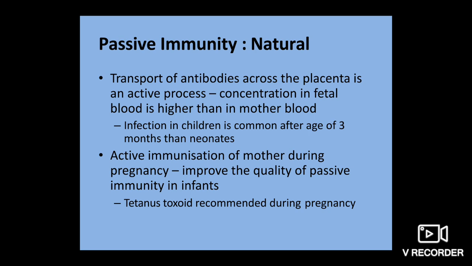Natural passive immunity is transferred from mother to fetus or infants transplacentally and through colostrum. Infection in children is more common after 3 months of age than in neonates. For improving passive immunity, immunization of the mother is recommended. For example, tetanus toxoid.